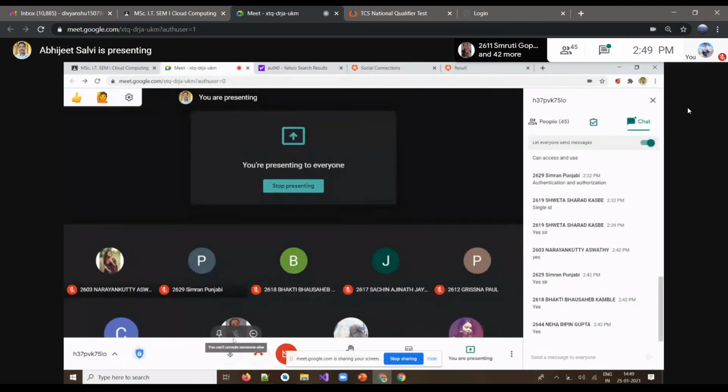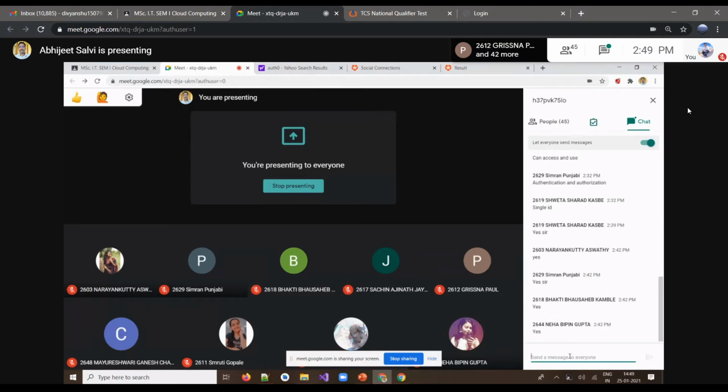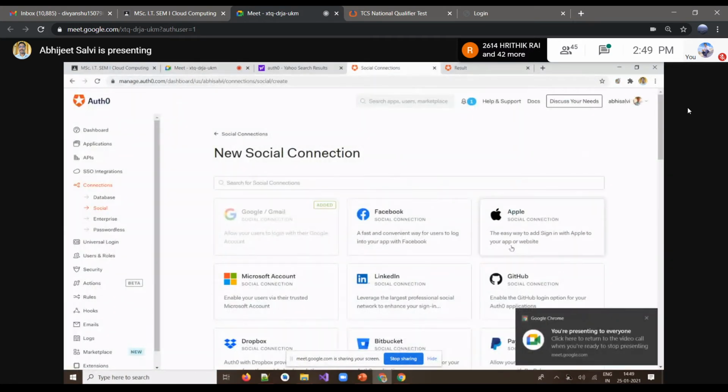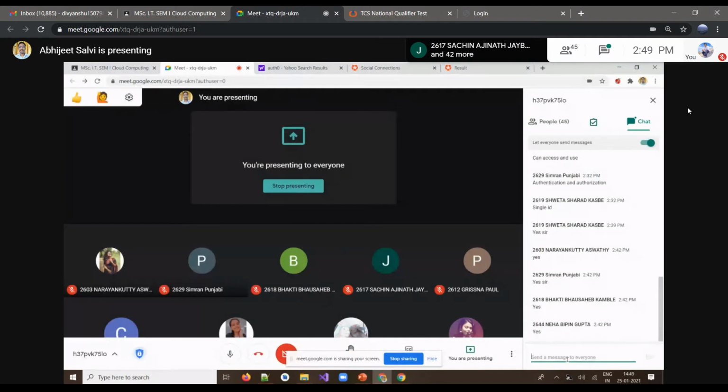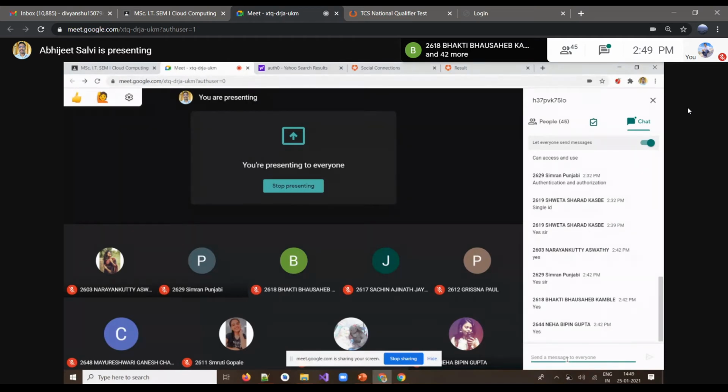Getting it? Yes, please let me know. You can try to create your own account there and integrate it with Google. Don't go for multiple accounts because it's not a free service, so they will charge. The better way is to go with the very basic one, that is Google Gmail. So try that, that will be the ideal option. Just create an account in auth0.com and sign in with that.